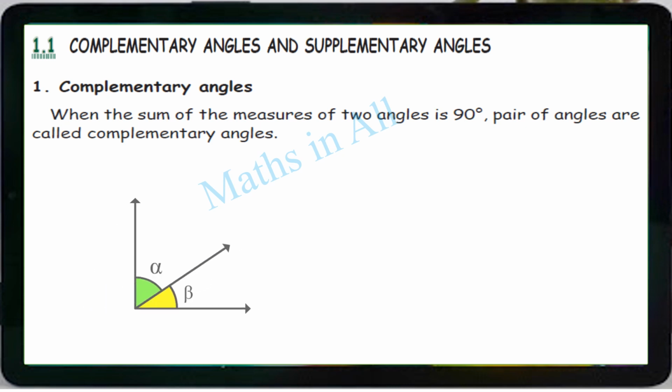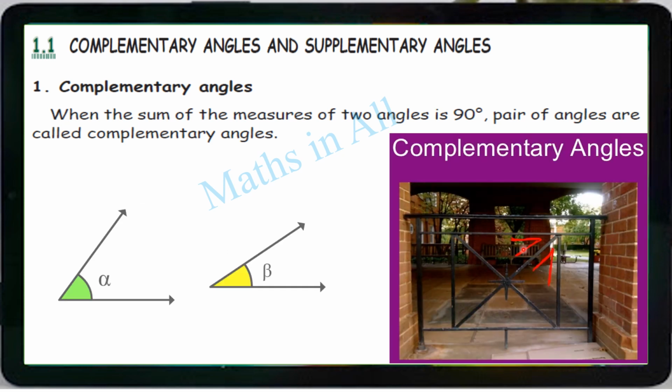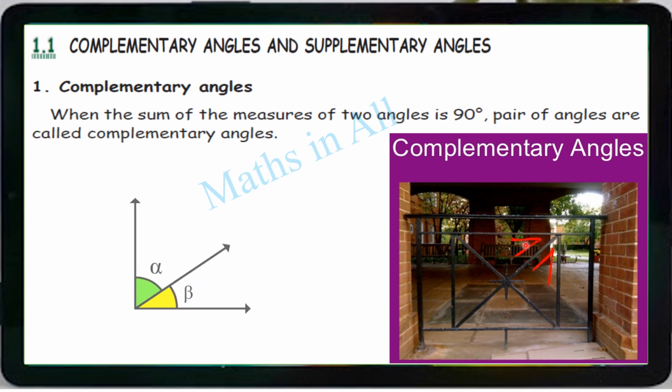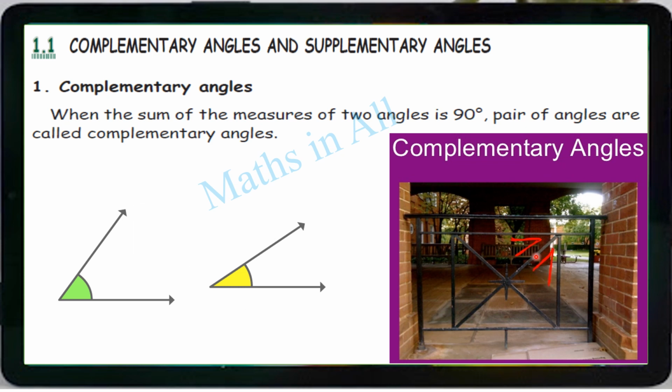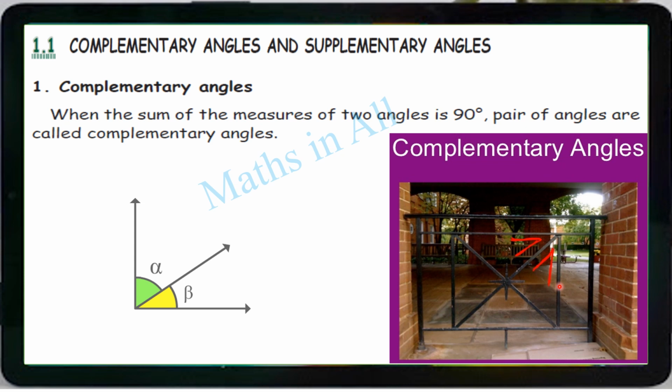Now it's clear, I think. Okay, so where are we using? Look at this gate. See this red mark, isn't it? This is one angle and here is one angle. So why are we using? Because if we use this in between rod, we get the support of this outer rod, right?